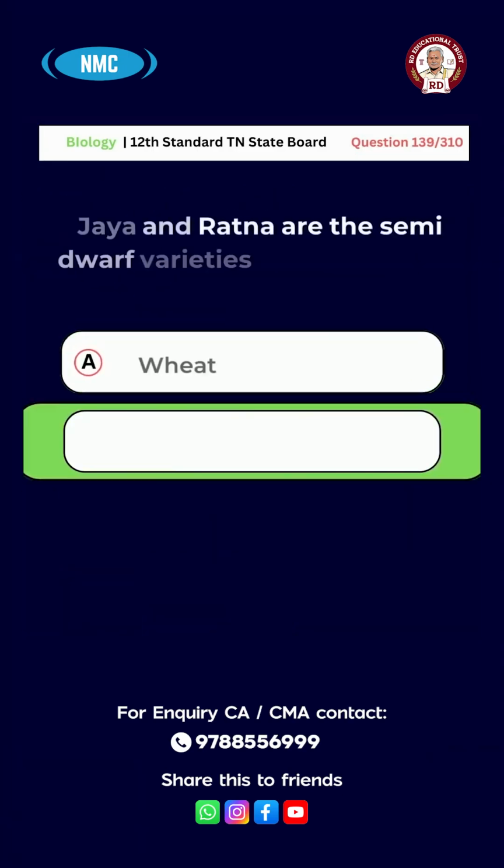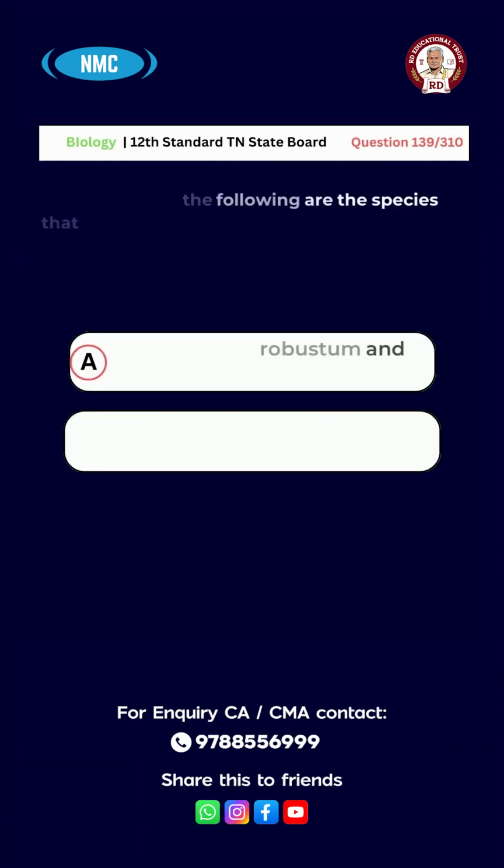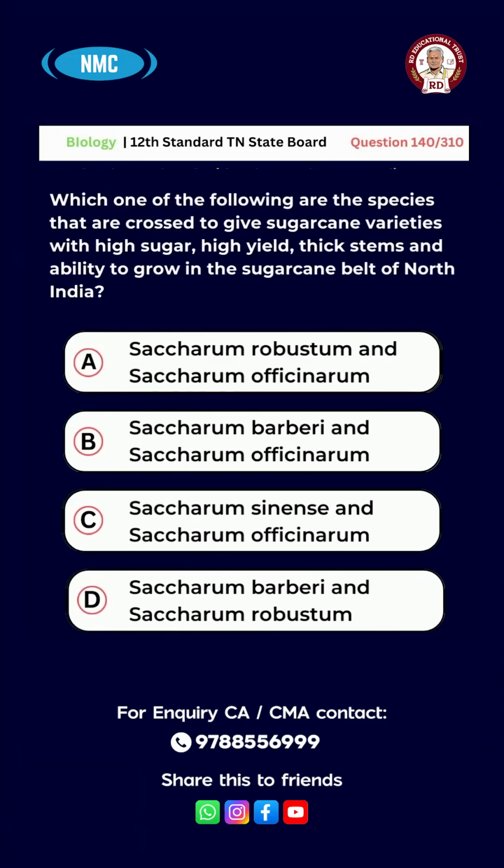Pure line. Question number 139. Jaya and Ratna are the semi-dwarf varieties of A, Wheat, B, Rice, C, Cowpea, D, Mustard. And the right answer is option B, Rice. Question number 140. Which one of the following are the species that are crossed to give sugarcane varieties with high sugar, high yield, thick stems, and the ability to grow in the sugarcane belt of North India?